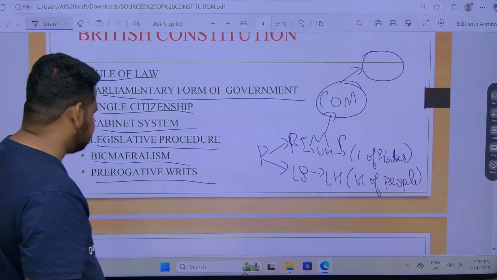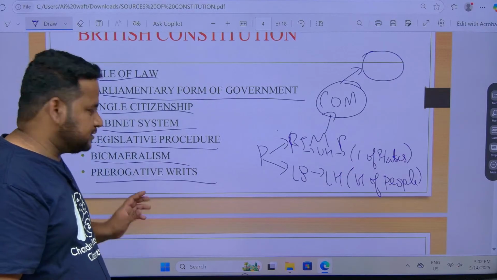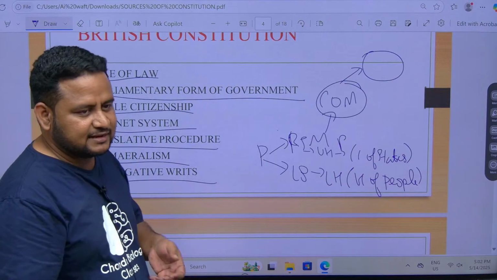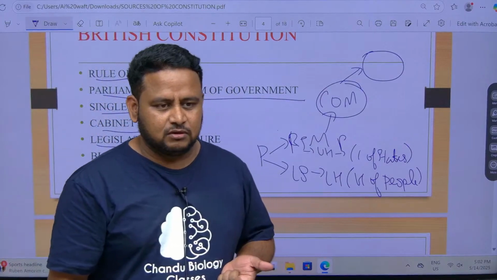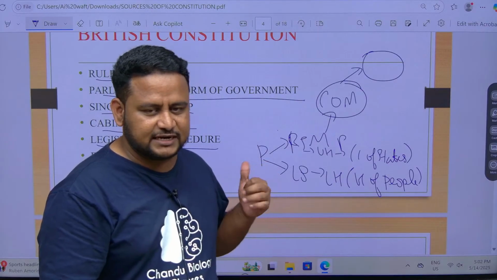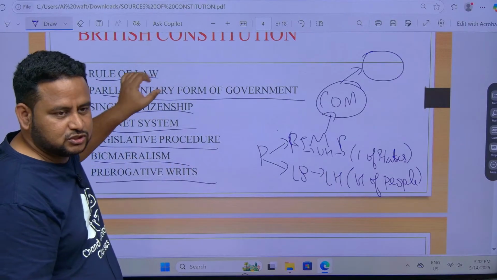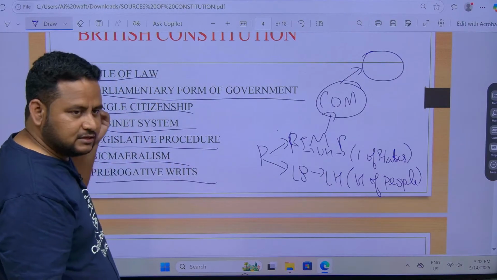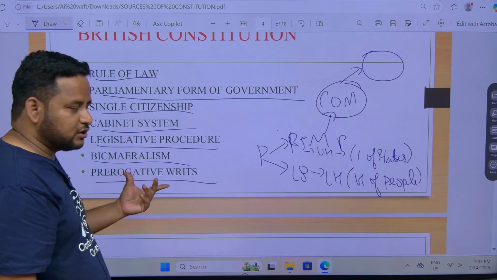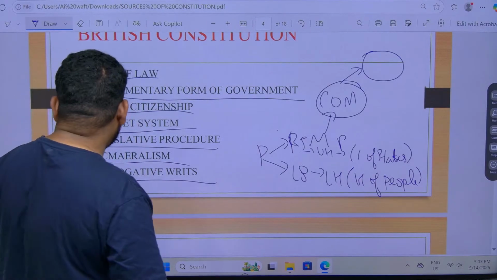Next is prerogative writs. What are writs? What are prerogative writs? I will tell you when we do fundamental rights. There are writs like habeas corpus, mandamus, certiorari, prohibition, quo warranto. All these things I will tell you when we do fundamental rights. For now, understand these writs are also borrowed from the British Constitution. From the British Constitution: rule of law, parliamentary form of government, single citizenship, bicameralism, cabinet system, legislative procedure and prerogative writs. Understood? Clear. So let us move forward.